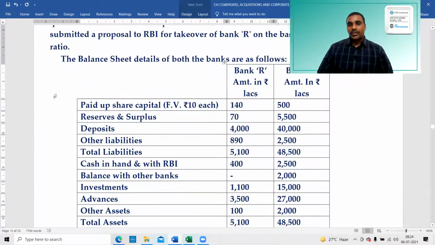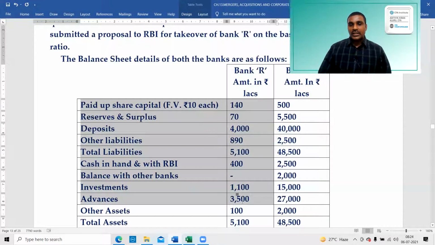Bank R, Bank P. Paid up share capital, reserves and surplus, deposits, other liabilities, total liabilities. Cash in hand and with RBI. Balance with other banks, investments, advances, other assets, and the total assets. Okay, next, these are the points.